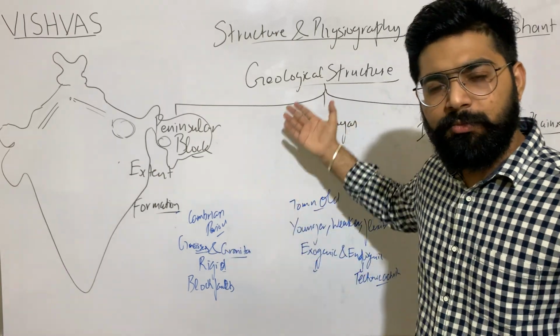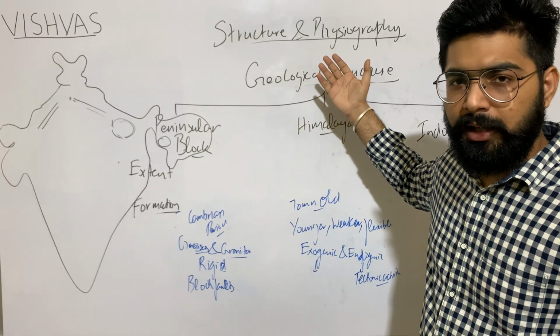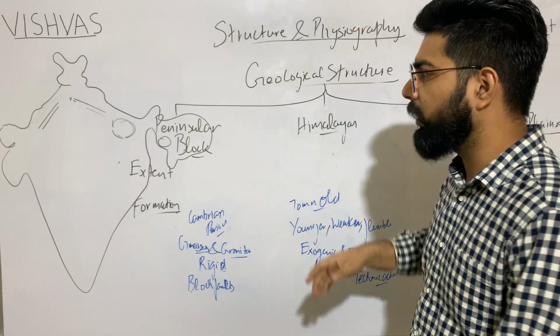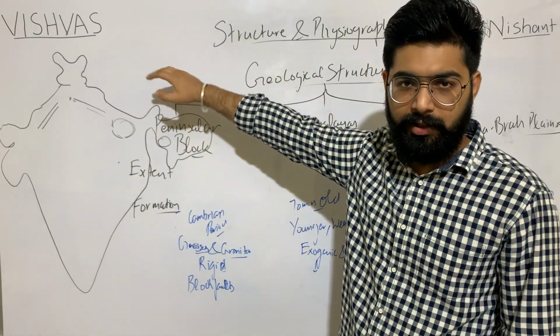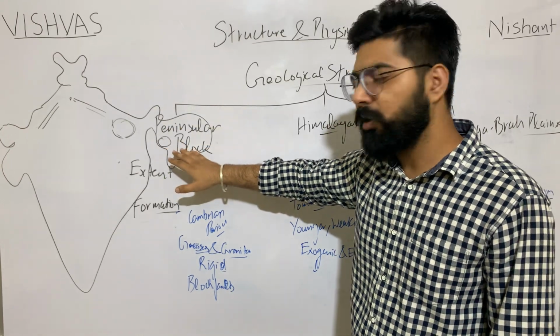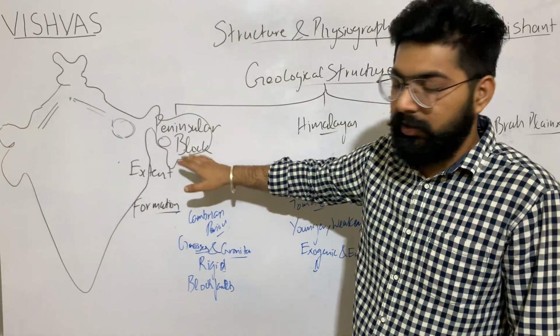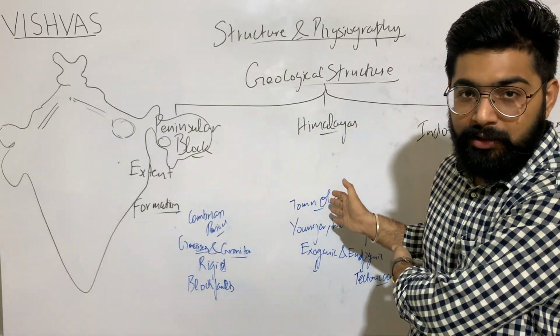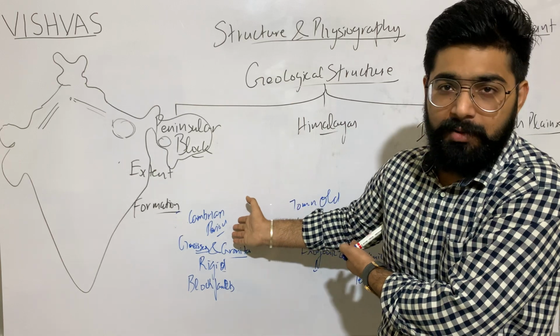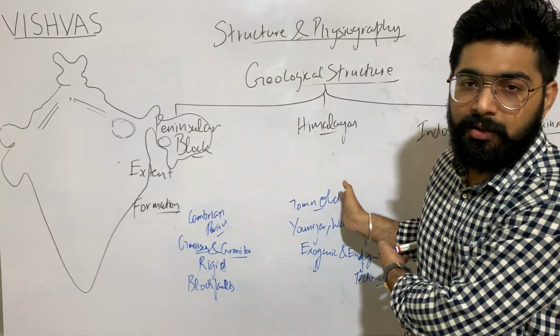When India started moving from the southern hemisphere towards the northern hemisphere, the Himalayas were not with that Indian subcontinent. Only this peninsular block was with us. That is why it is of Cambrian period, 500 million years old, and the Himalayas are just 70 million years old.